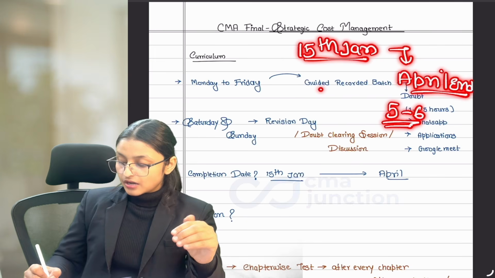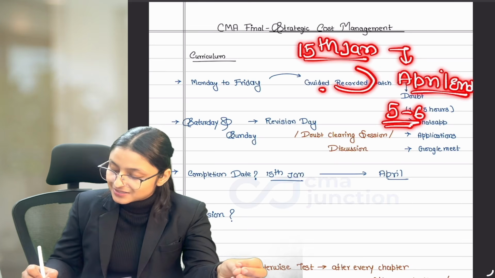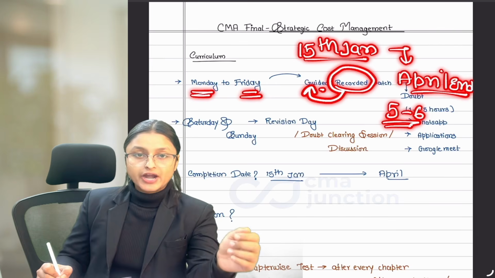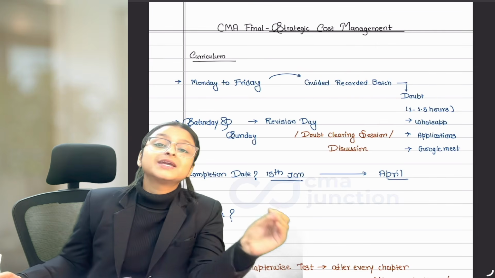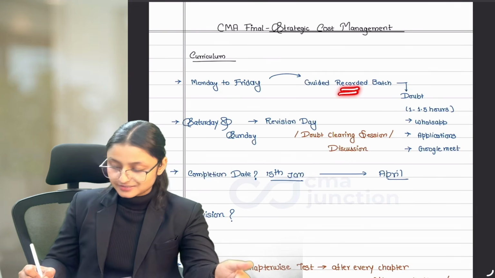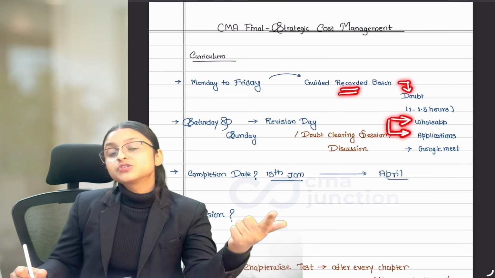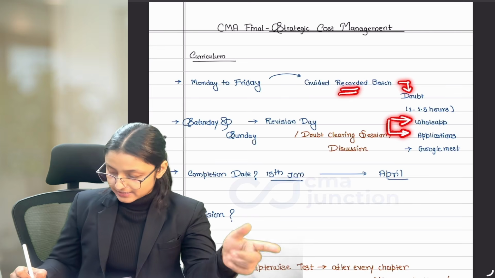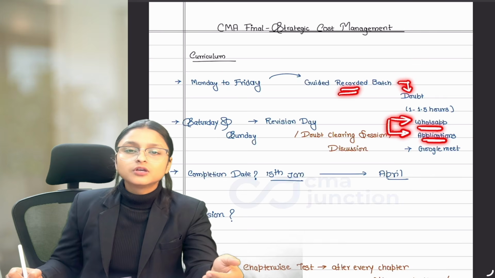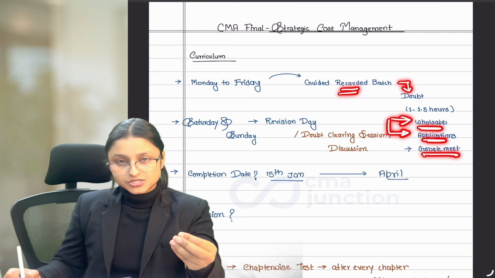Now, if I talk about how our classes will be, then our classes are in guided recorded format. That means the classes are recorded and guided. Guided means on every Monday to Friday, you'll receive one class which you need to watch on the same day itself, so that there is no backlog and you're completing the classes with me. And as the classes are recorded, if you have any doubt, you can ask it through WhatsApp or the application in which you are going to watch your videos. Or else, if you feel like the application's message or audio which I'm going to send to you, you're not getting an understanding or clarity about your doubt, then we can have a Google Meet one-on-one session where I'll be clearing all your doubts.